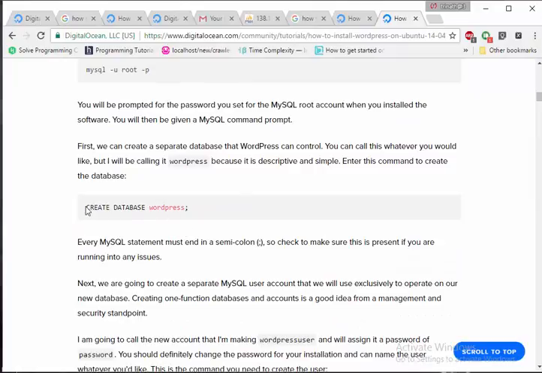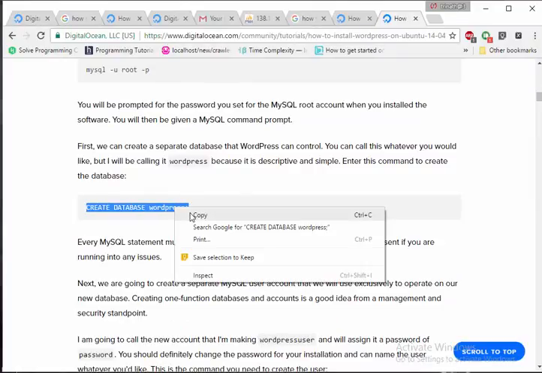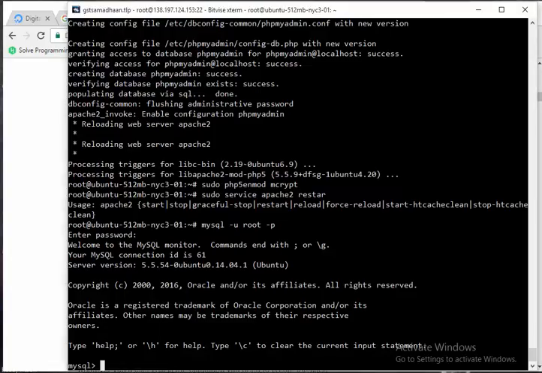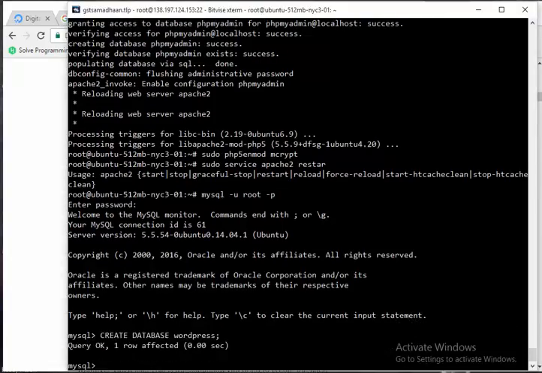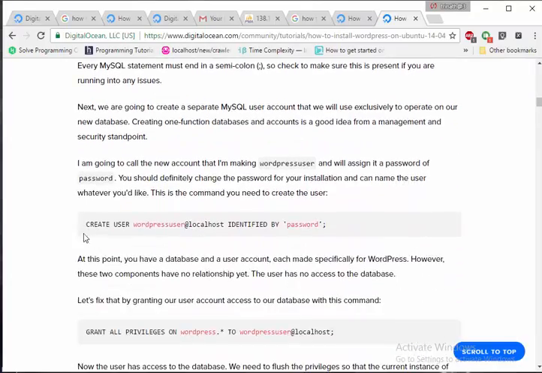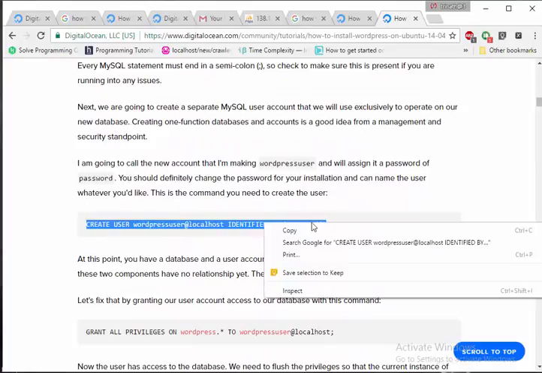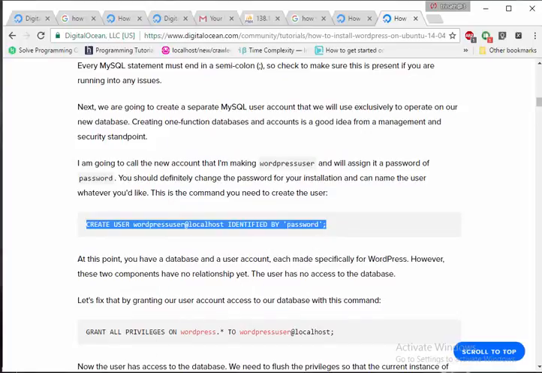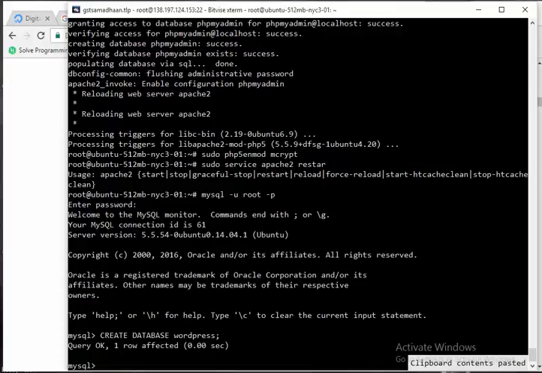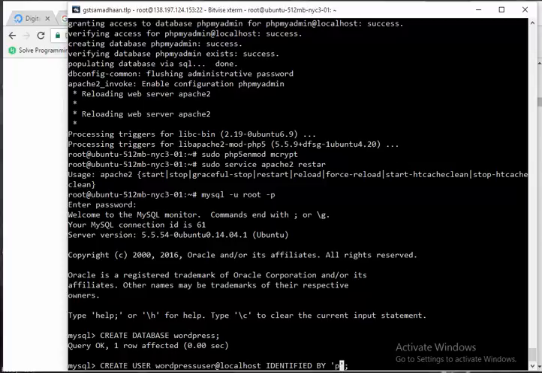The next thing is you need to create a database where you store all the files for WordPress. Since I'm creating the database name as WordPress, I'm leaving it as is. And this is the command which sets what the username and password should be. Right now I'm changing only the password, and the username I'm leaving as it is, and also specifying localhost only. The username is wordpressuser and the password is 123456.